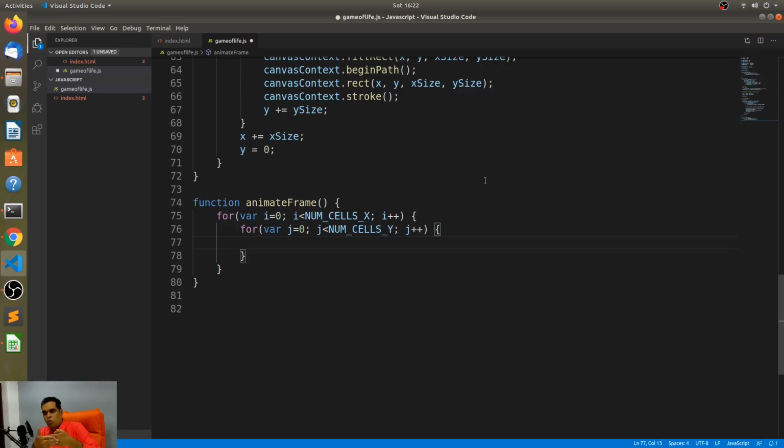So the best thing to do would be to evaluate it using the previous frame and make changes based on that to the current frame. All right. So now we have this, and now I and J essentially point to a specific cell within this entire world or this entire grid. Now what do we do with these cells? We take each cell and we get all of their neighbors. How do we get their neighbors?